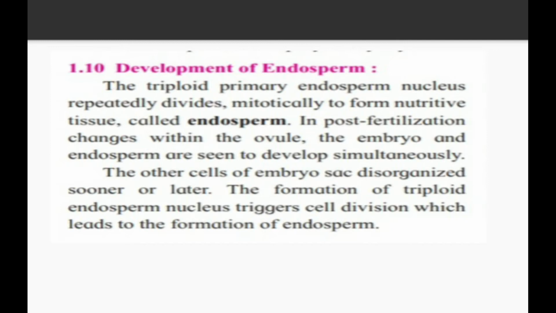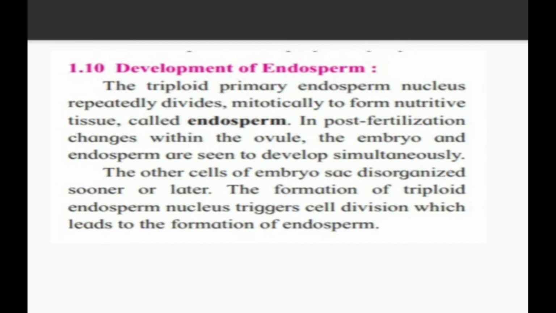The other cells of the embryo sac disorganize sooner or later. In post-fertilization, the remaining cells are going to be disorganized. The formation of a triploid endosperm nucleus triggers cell division, which leads to the formation of endosperm. See how the triploid endosperm is going to be formed and how it will provide nourishment, all that we are going to study in today's lecture.